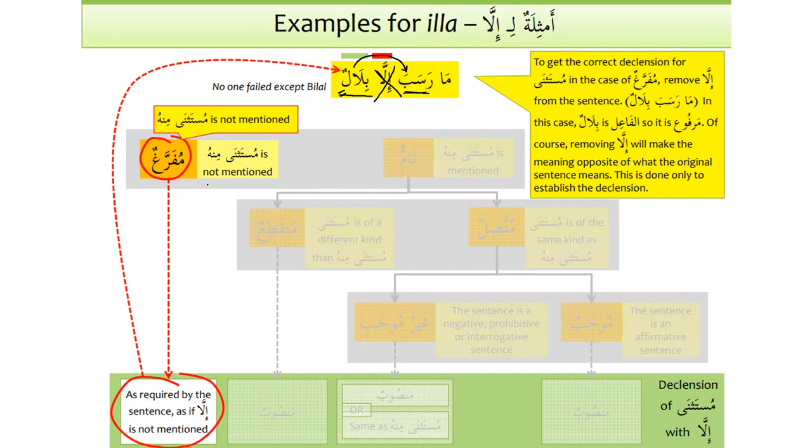So that's why it's called mufarraghun. It's empty, it's void, it does not have any function. It depends on whatever comes before illa, and the i'rab or the ending will come according to what comes before illa. All right, so I hope it's clear, inshallah.